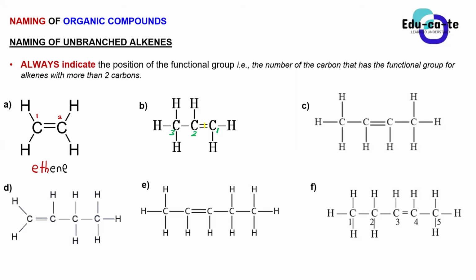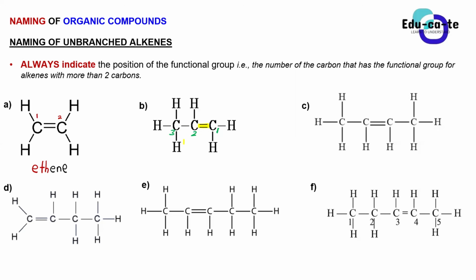Okay, so guys, here the double bond, which is our functional group, is between carbon 1 and carbon 2. But when you are naming this, you are going to say that the double bond is found on carbon 1. Why do you say that? It's because the functional group must always occupy the lowest position of the carbon.